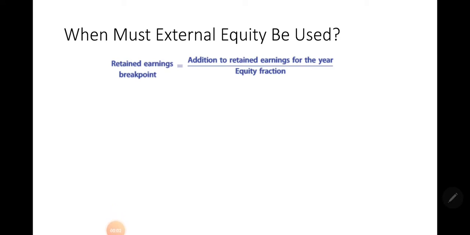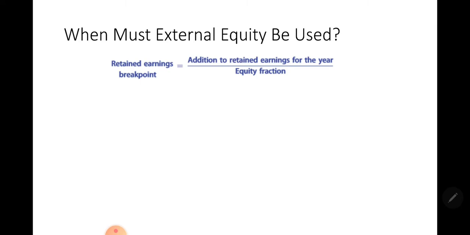So using external equity is more expensive for the business than using retained earnings, as can be seen from the previous example. So when would a business resort to external equity? That is the question. The answer is that they will resort to external equity when that is their last option left for them. So when they have exhausted all other options, they will then issue new shares in the stock market.